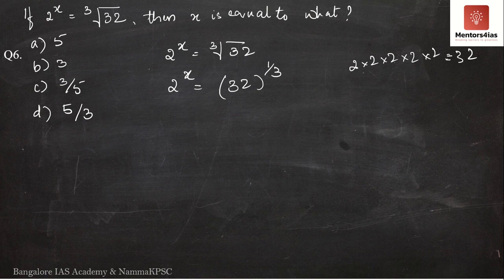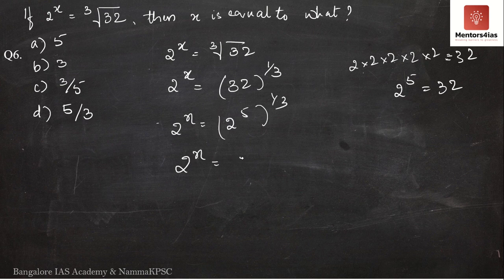So how many 2s do we have? 1, 2, 3, 4, 5. Meaning 32 is nothing but 2 to the power 5. So I will now write 32 as 2 to the power 5 whole to the power 1 by 3.